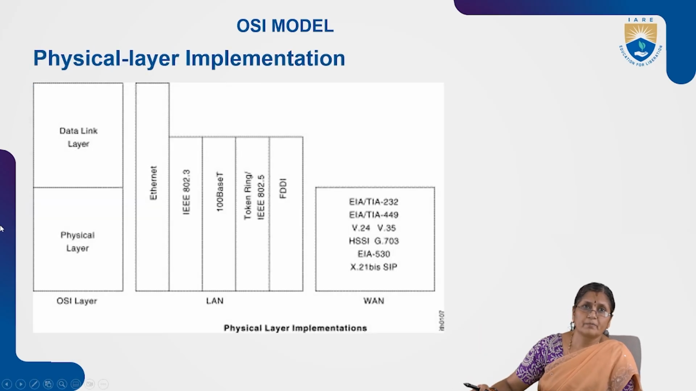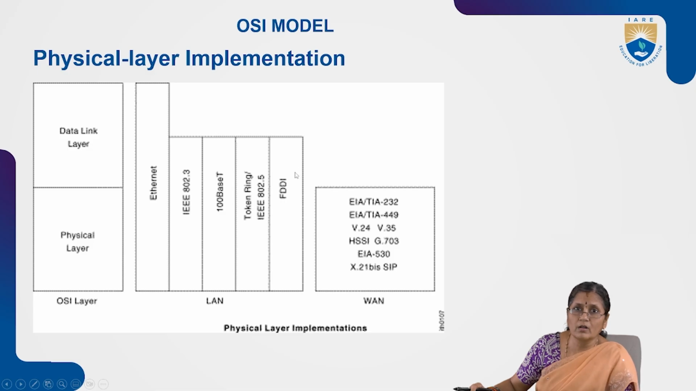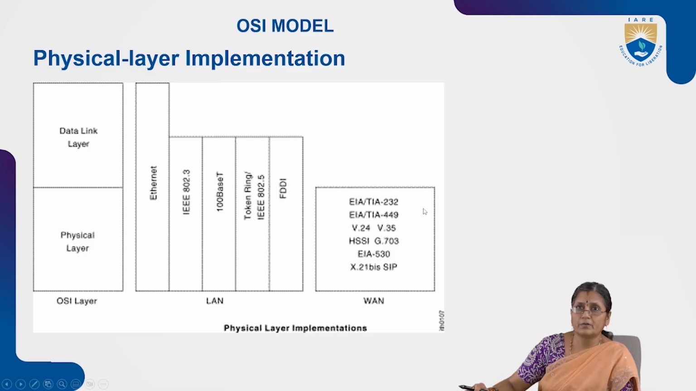So, physical layer implementation: how the physical layer is implemented. This is the physical layer, and the second one is the data link layer. In the physical layer, through the LAN, the Ethernet is connected and it is governed by the protocol IEEE 802.3, and then another one, the token ring IEEE 802.5, and FDDI. These protocols are involved in the physical layer implementation, and then it is connected to different bands with several protocols.